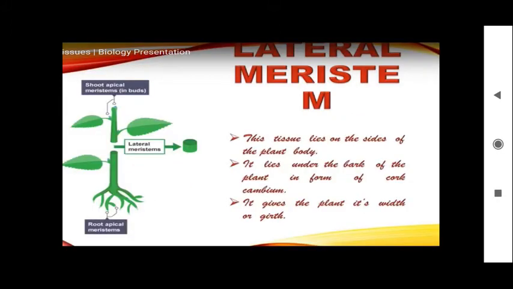Next, lateral meristem. The lateral meristems are present on the sides of the plant and they help in the breadth-wise or girth-wise growth of the plant. When a plant has to become a tree, you could compare the size of the stem in the plant and the tree. The same plant, when it has increased in size, its girth, the breadth, is increased. That is mainly because of this lateral meristem.